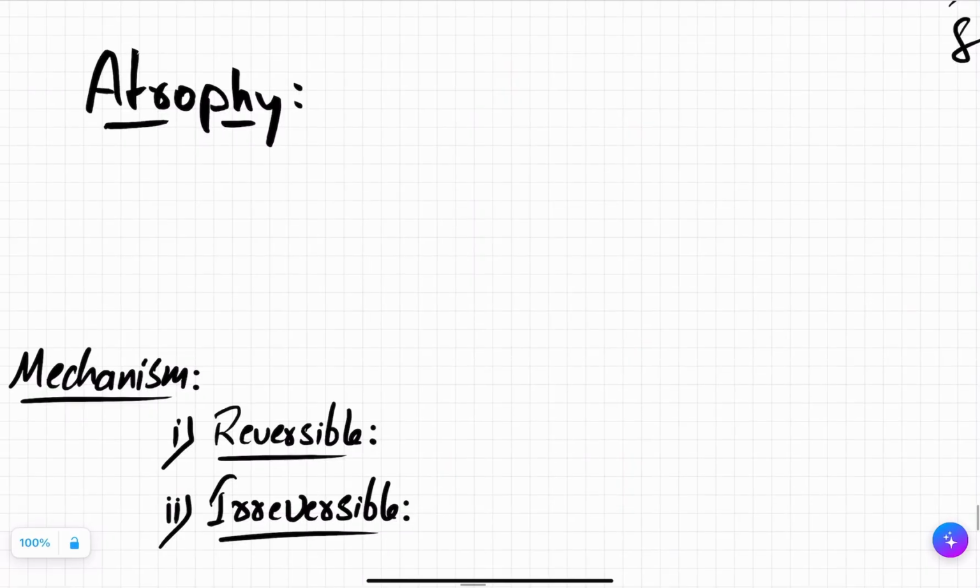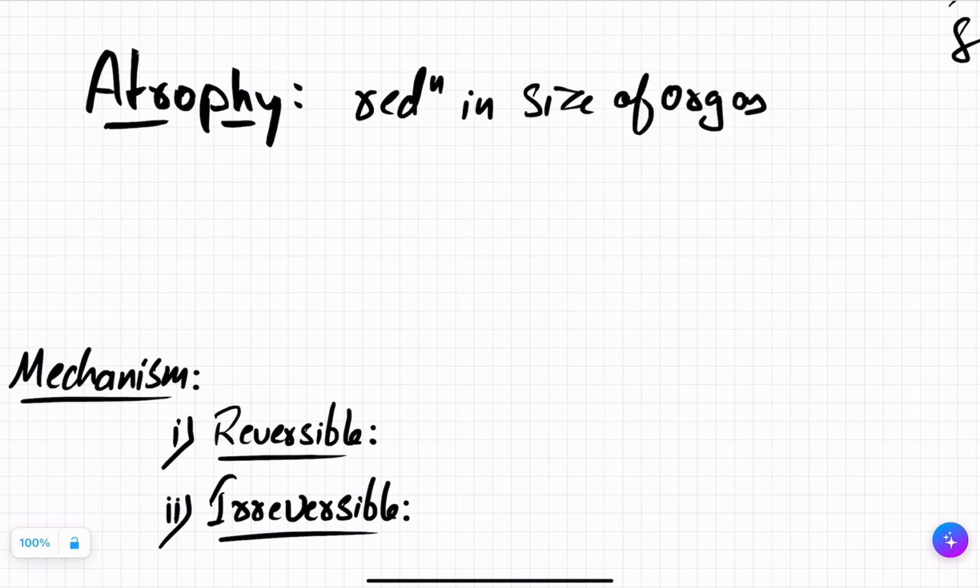Now, there is a topic known as atrophy. Atrophy means what? Atrophy is first of all a gross term. It is not a microscopic term. And atrophy means reduction in size of organs. It is a result of what? Decrease in cell number and cell size. If you have to reduce an organ size, you reduce either the number of the cells or you reduce the size of the cell.